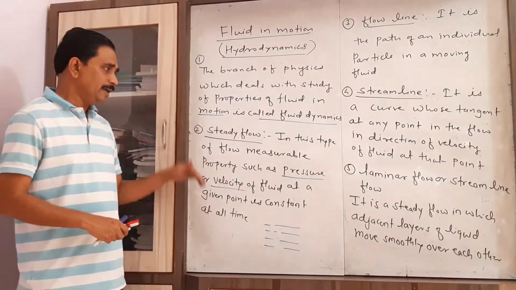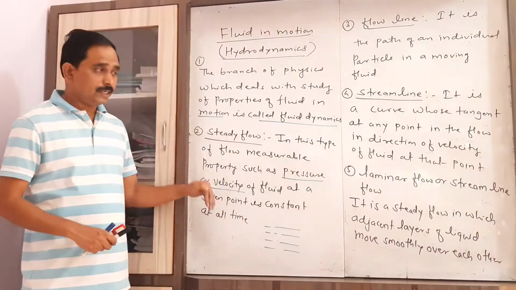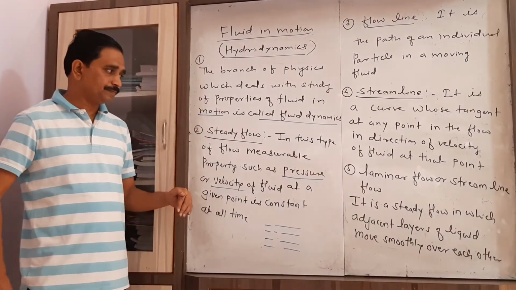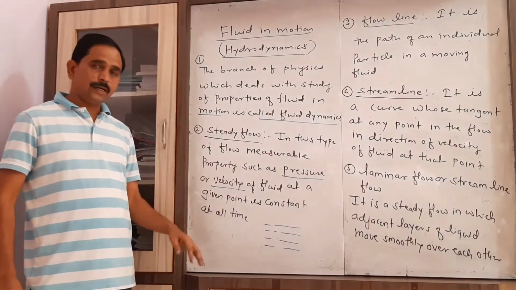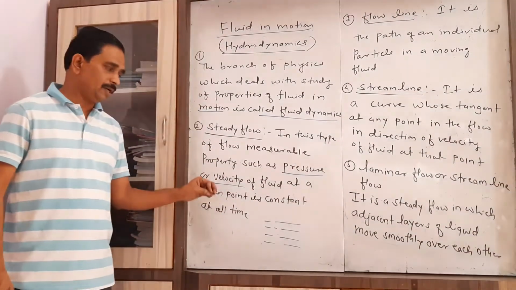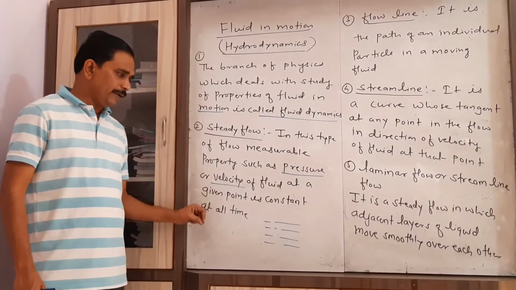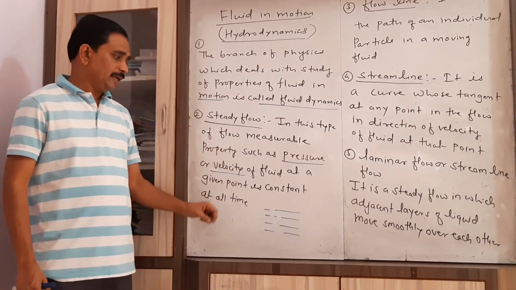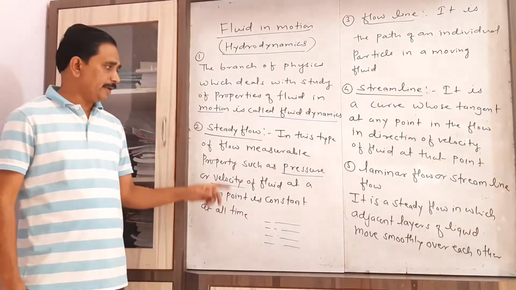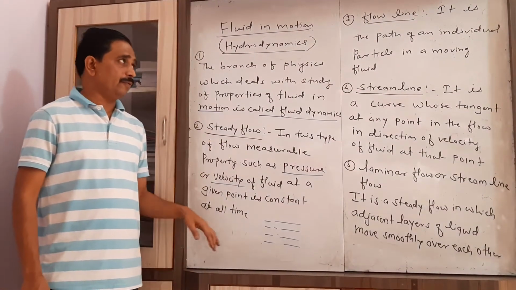Let us repeat again. This is one type of flow in which the measurable property of that fluid, like pressure or velocity of that fluid, is always found to be constant. That flow of a fluid is called a steady flow.